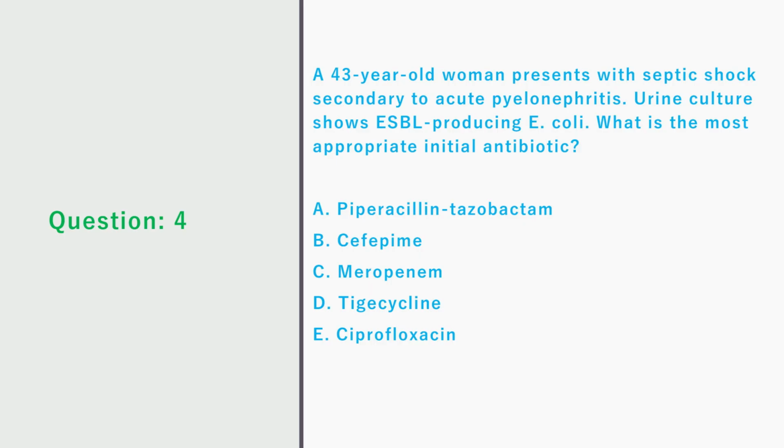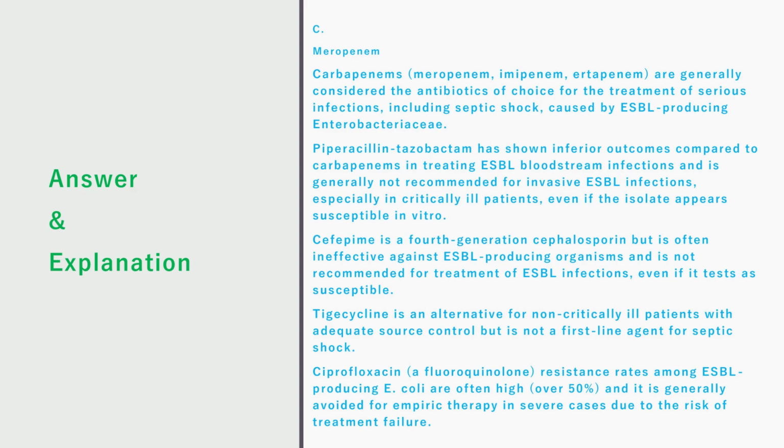Question 4. A 43-year-old woman presents with septic shock secondary to acute pyelonephritis. Urine culture shows ESBL-producing Escherichia coli. What is the most appropriate initial antibiotic? A. Piperacillin-tazobactam. B. Cefepime. C. Meropenem. D. Tigecycline. E. Ciprofloxacin. Correct answer is C. Meropenem.